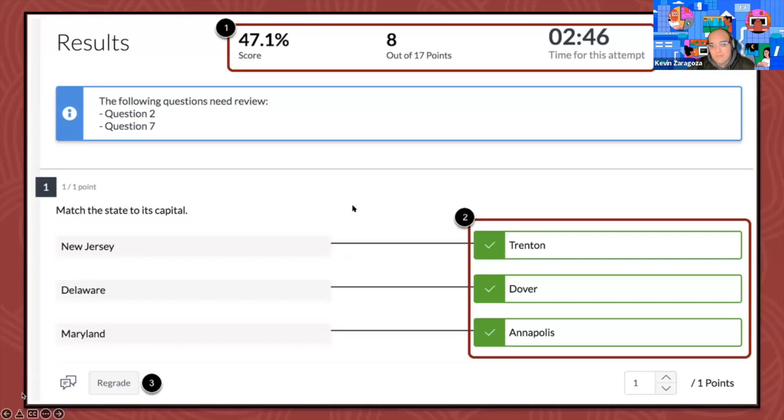So I think Daniel was the one who mentioned partial credit. If we give the student that option to submit, if we have a question type with partial credit given, then we can go into this option here and regrade it. Over here at the bottom, this is where we're going to see that regrade option for that question. So you do want to keep that in mind. You have that power and ability to regrade a question type.